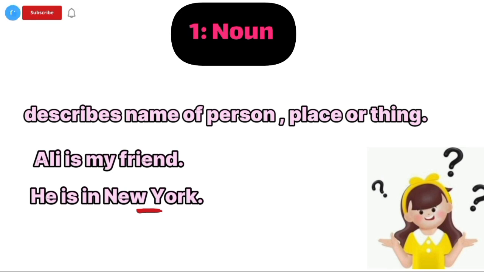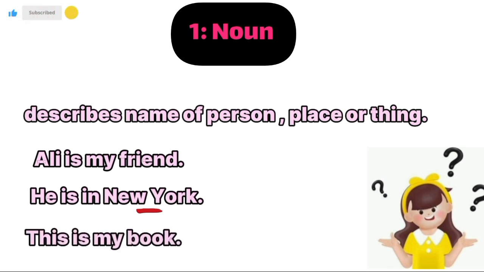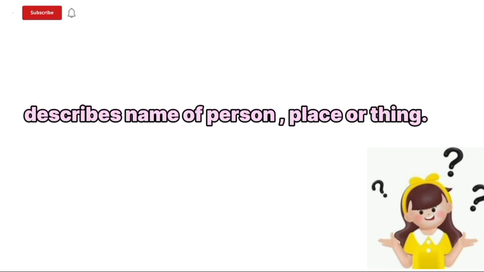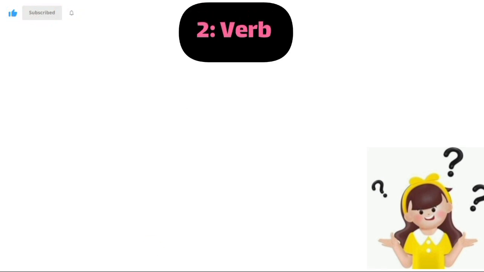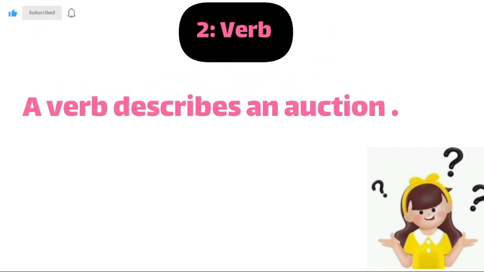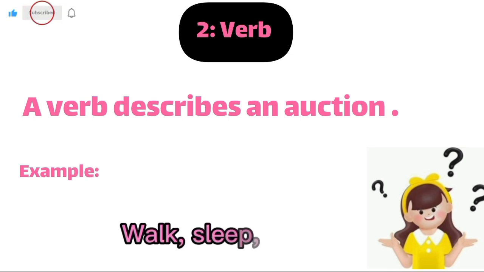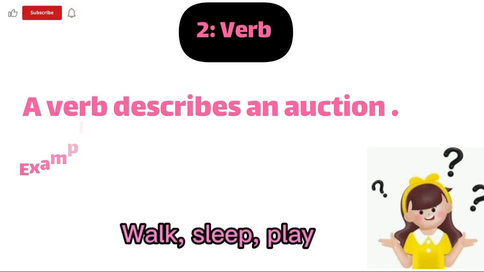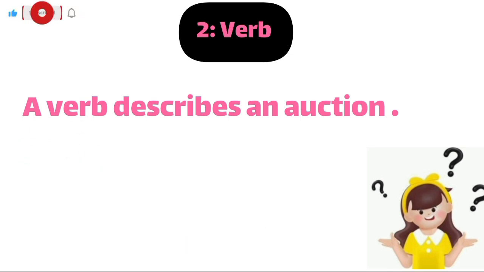Example number 2. This is my book. In this sentence, book is a noun here. Number 2. Verb. A verb describes an action. Example: walk, sleep, play. Let's do more examples.